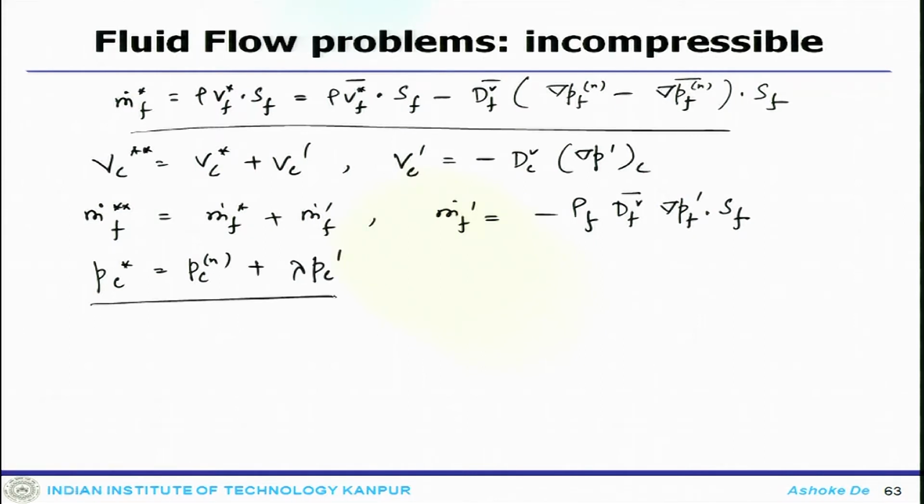So, some sort of under relaxation is used to update the pressure.